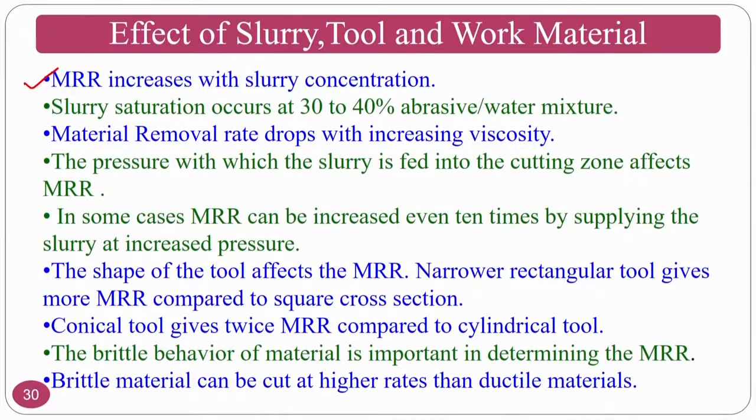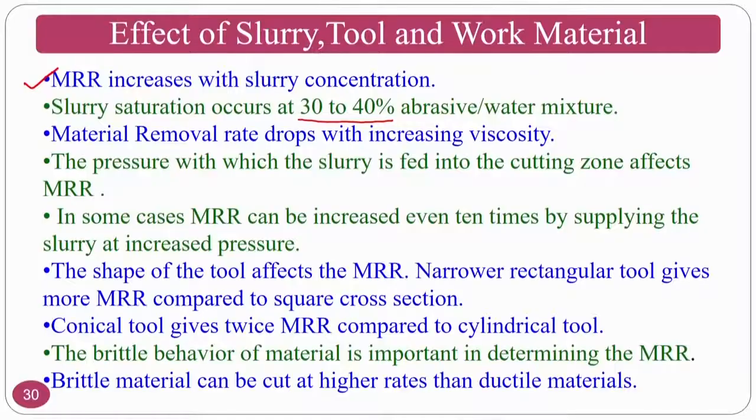Slurry saturation occurs at 30 to 40% of the abrasives and water mixture. That means you are advised to not use more than 30 to 40% of abrasives in the slurry. Okay. If you are using more and more abrasive particles, what will happen? The viscosity of the fluid will go up, and if the viscosity goes up, what will happen?